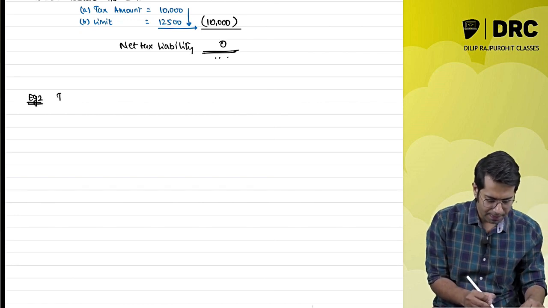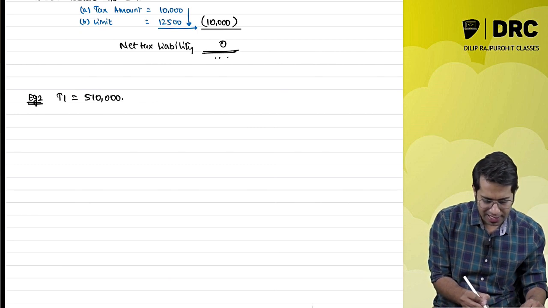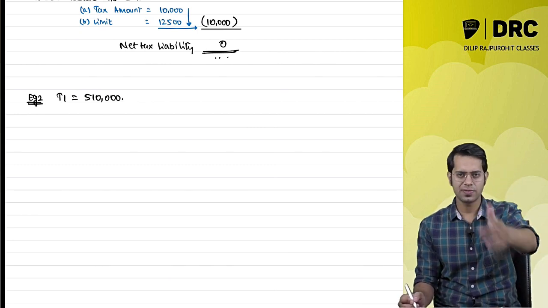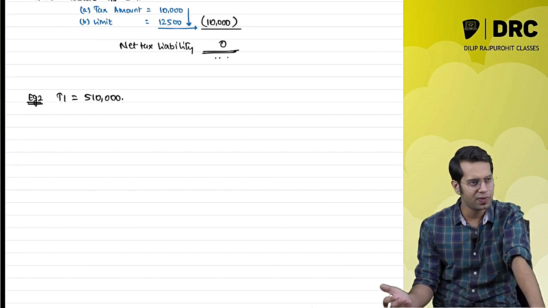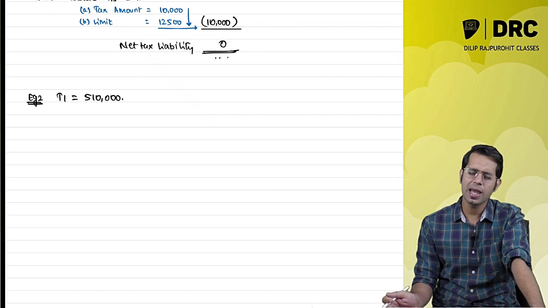Say your total income is 5,10,000. Now the question is, will I get rebate? Your total income is 5,10,000. You are a resident individual. Will I get a rebate? Sir, I get rebate only when my total income is less than 5 lakh rupees.